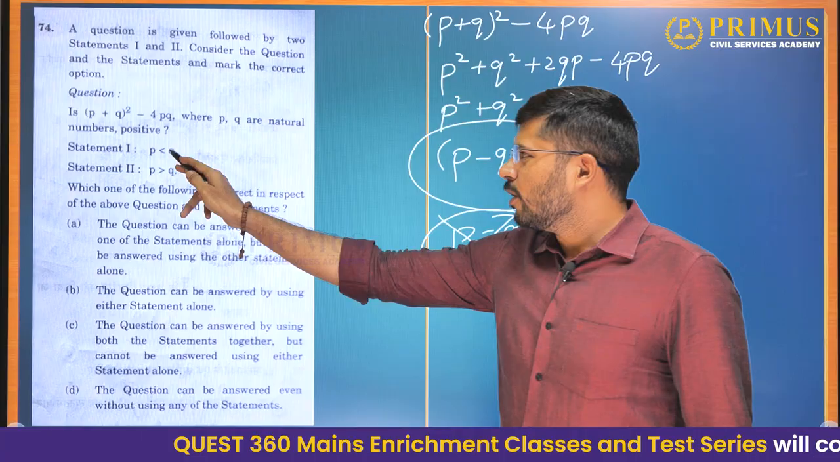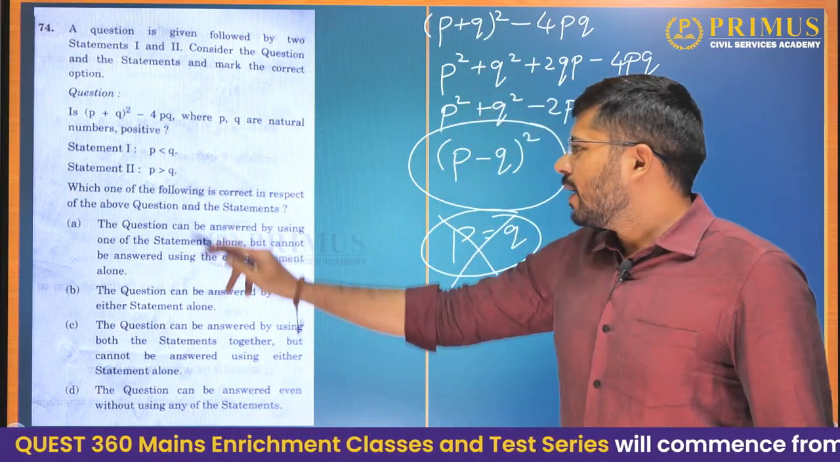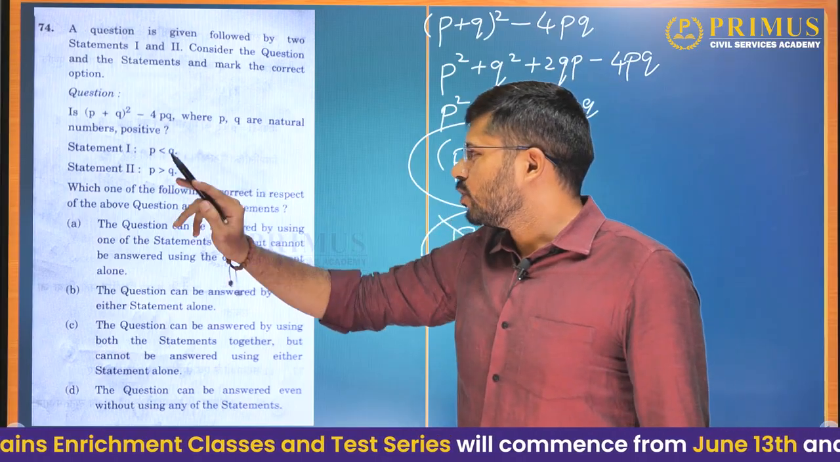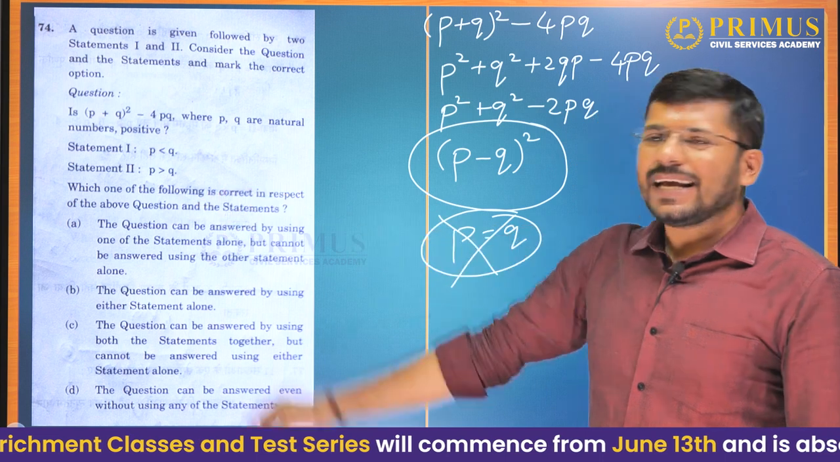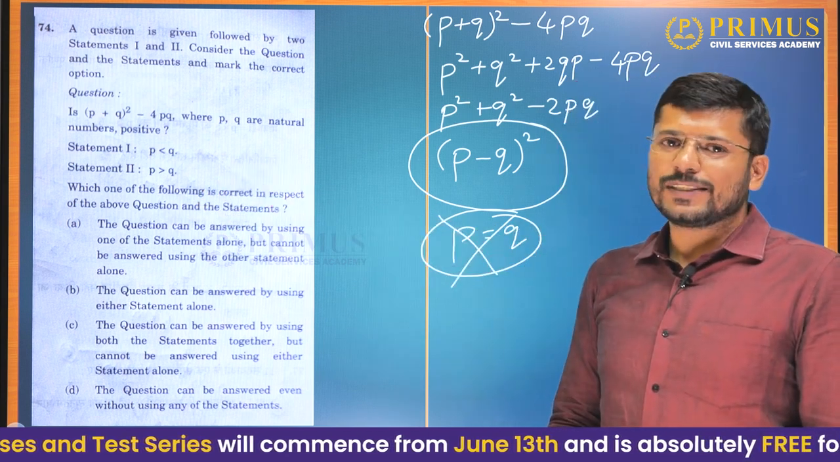When they tell us that P is less than Q, then this expression is positive. When they tell us that P is greater than Q, then also this expression is positive. But when P is neither greater than nor less than Q, then P is equal to Q.